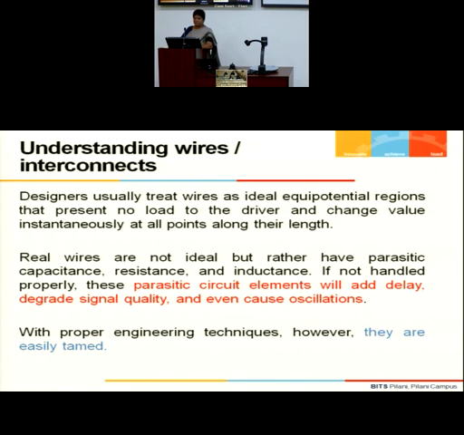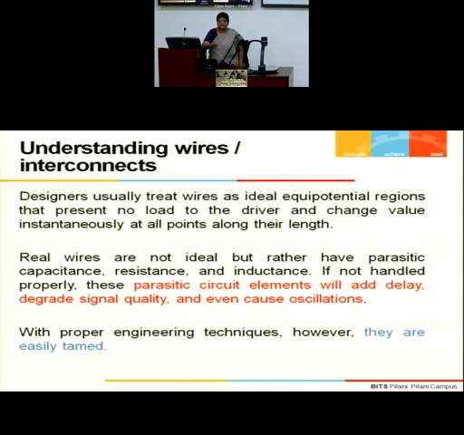Similarly, I cannot assume that my doping densities are such that resistance is negligible. There may be long wires, especially, that have sizable resistances. Shorter wires, we can say, okay, it's not a problem. But in long wires, we cannot ignore the resistance. And there is an inductive effect also coming into the picture at high frequencies.